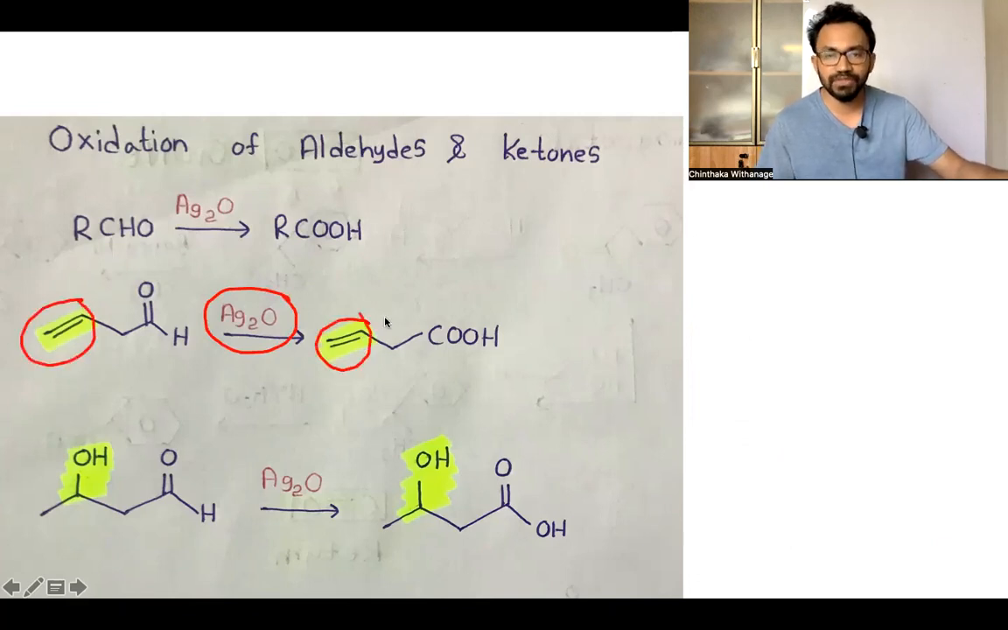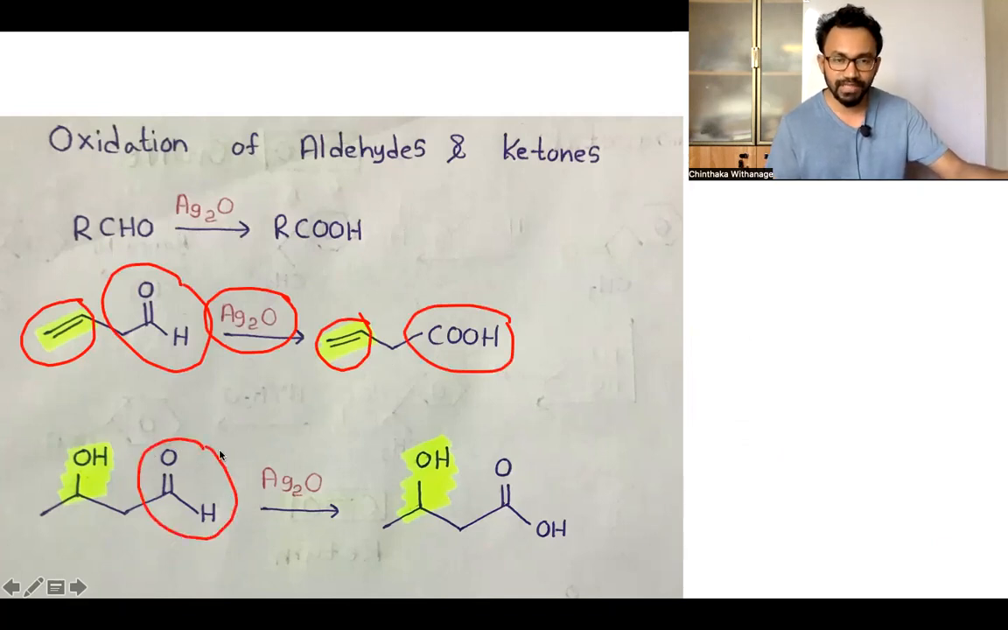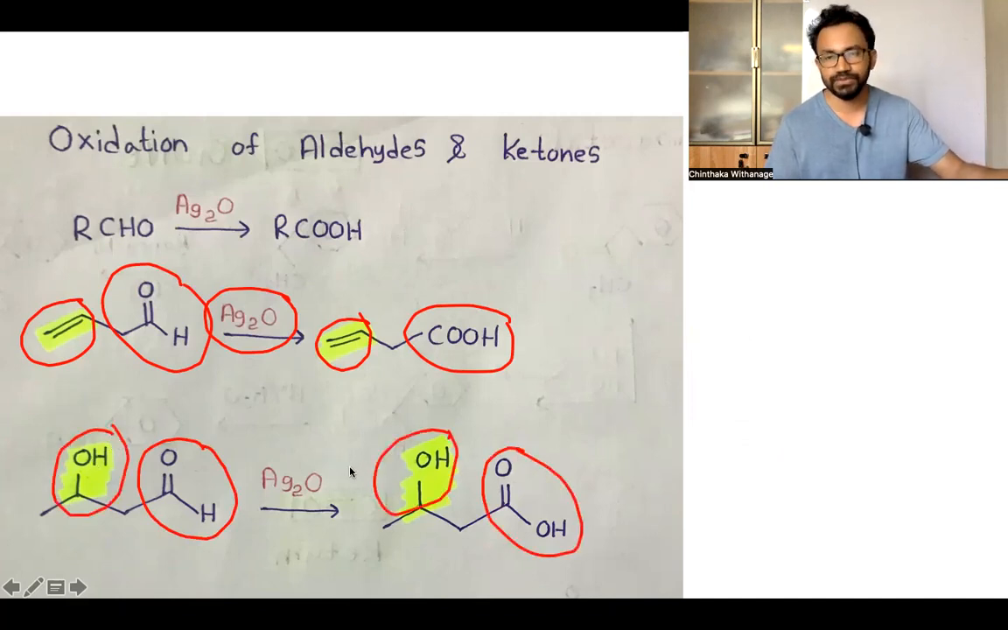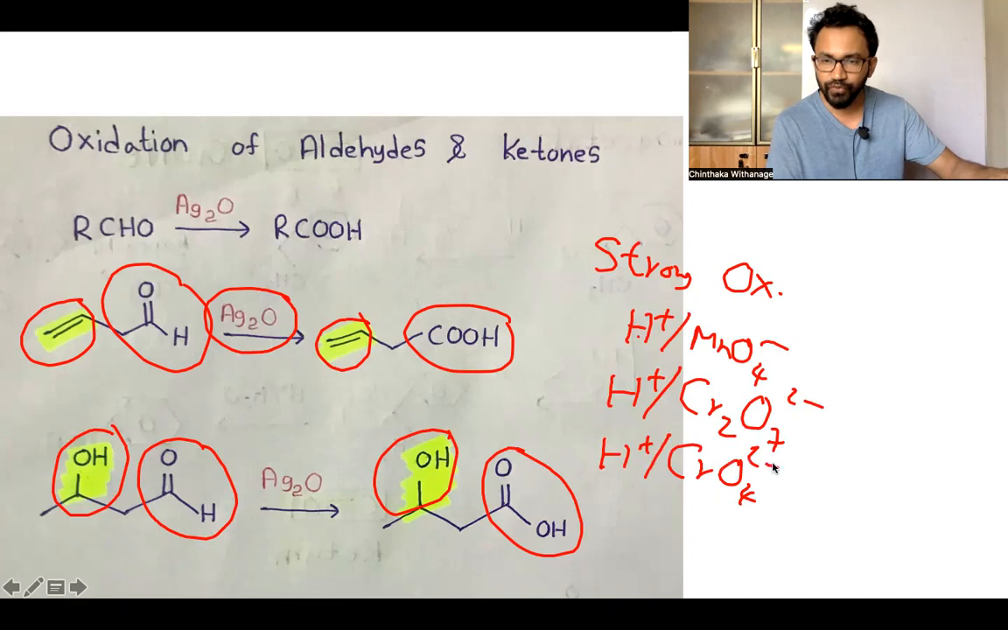It cannot oxidize double bonds, but it always oxidizes aldehyde groups to carboxylic acids. And here's another interesting thing. It oxidizes aldehydes to carboxylic acids, but it cannot oxidize OHs to ketones. This is a very interesting thing. You might remember strong oxidizing agents: H plus with MnO4 minus, where you have to mention acidic, and Cr2O7 2 minus, and also CrO4 2 minus is strong.